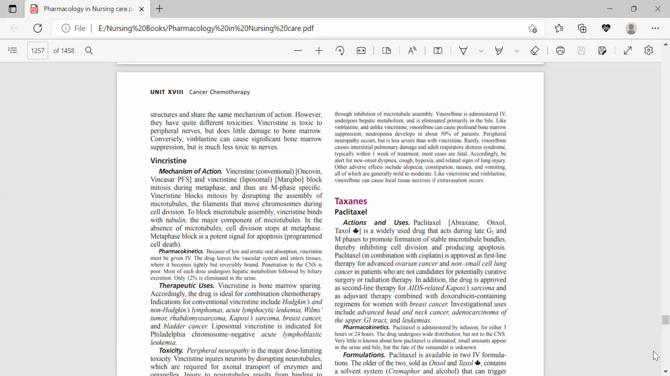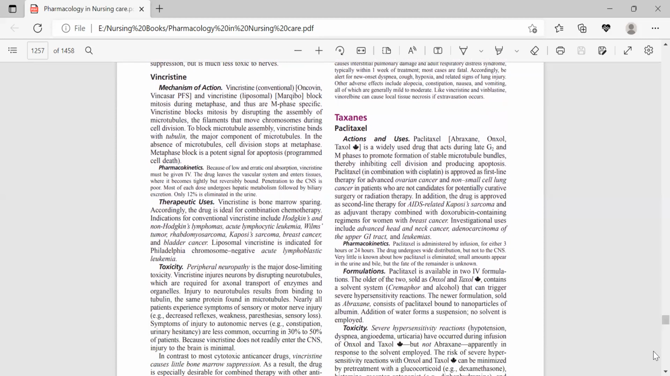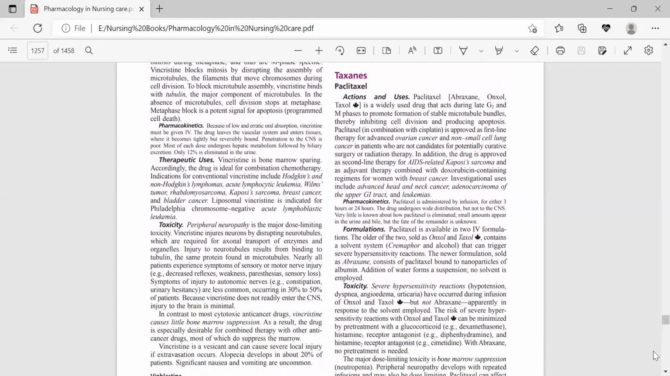So, in mitotic inhibitors, another group of drugs is taxanes, and in taxanes, we have three more drugs: paclitaxel, docetaxel, and cabazitaxel. To start with paclitaxel, it is famous as Taxol, and it is a widely used drug that acts during late G2 and M phase to promote formation of stable microtubule bundles, thereby inhibiting cell division and producing apoptosis.